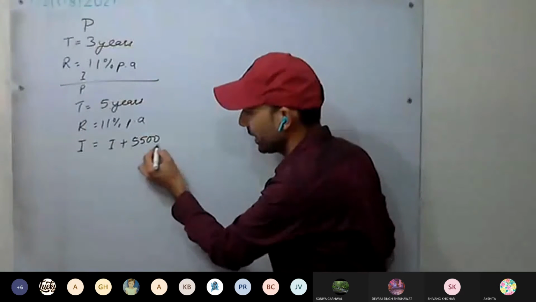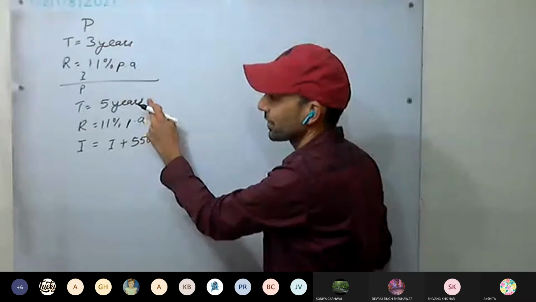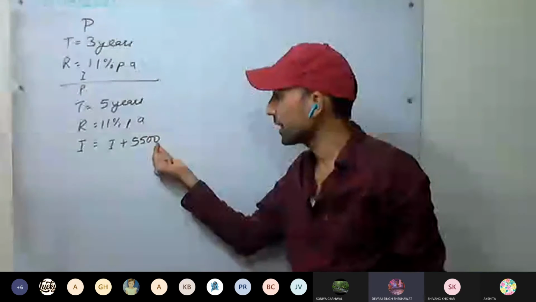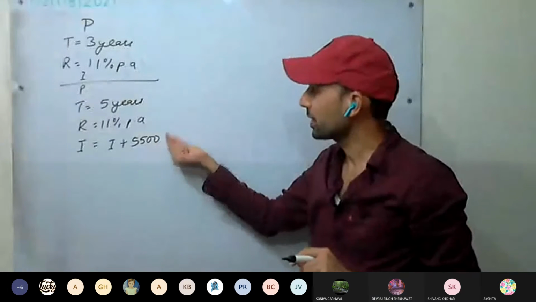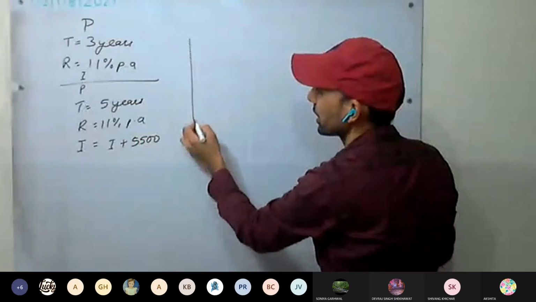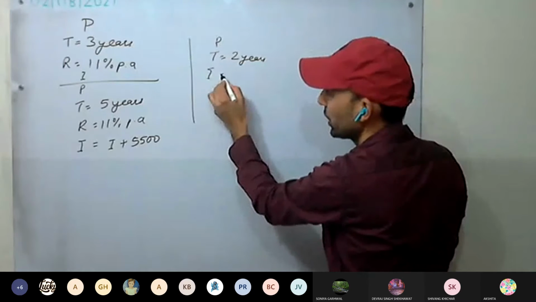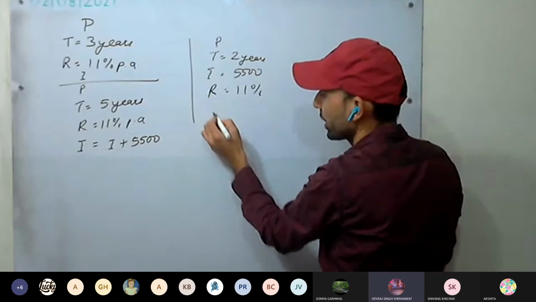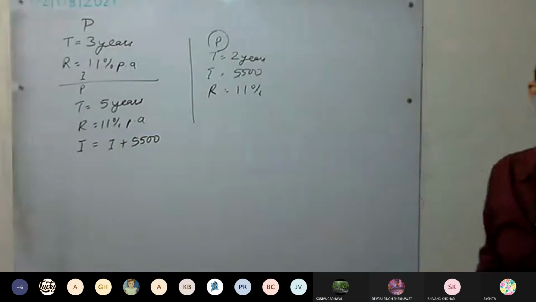So see here, this increase in interest is because of the increase in years, by 2 years. This increase in interest is because of 2 years more time. So by the direct method, how can you calculate? This time the principal is P, time is 2 years, and interest for 2 years is 5,500. Rate is 11%. Calculate the principal. You can easily calculate using this.